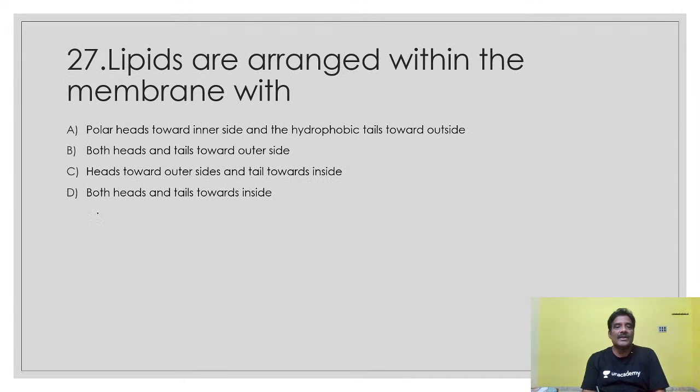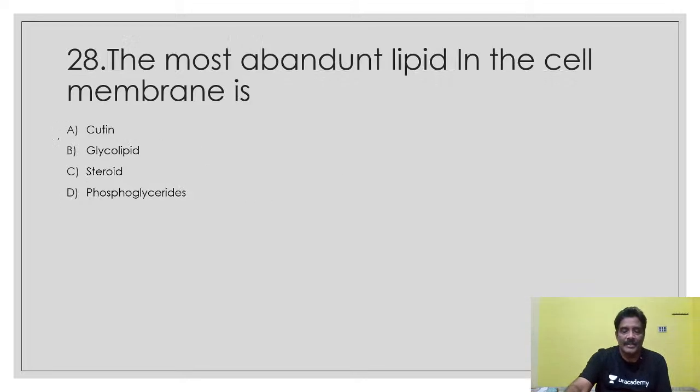And the lipids are arranged within the membrane, as I already told you, with heads towards the outer sides and tails towards the inside. Both heads and tails towards inside is wrong, and the other options are also wrong.